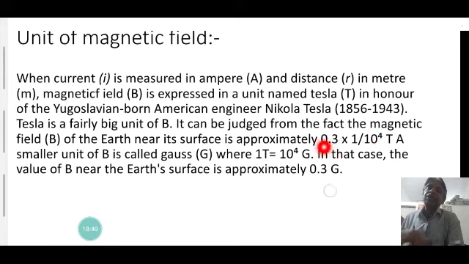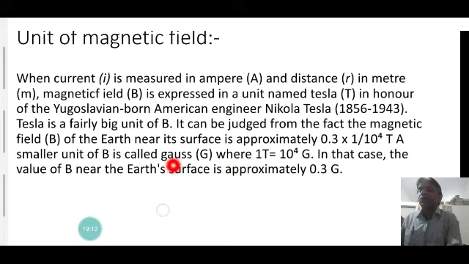It is the magnetic field measured in terms of Tesla. It is a very small value, but in Tesla units a magnetic field is a very strong magnetic field. And the magnetic field lines on the surface are parallel lines. The magnetic field near the Earth's surface is approximately 0.3 into 10 to the minus 4 Tesla.